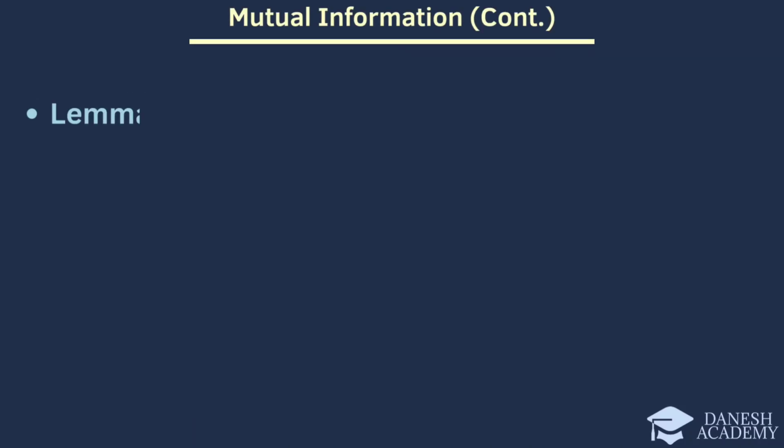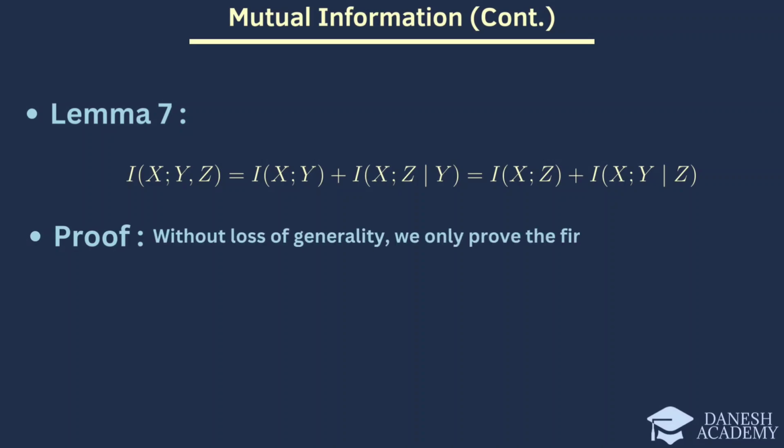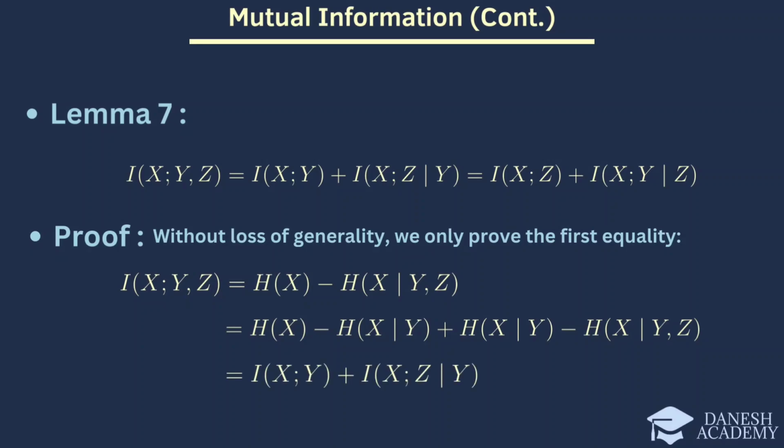Now we introduce Lemma 7 regarding conditional mutual information. Lemma 7 is defined as follows. This lemma shows that the mutual information between X and the pair Y and Z can be decomposed into the sum of the mutual informations. Let's look at the proof for the first equality. Starting from the definition of conditional mutual information, we have this equation. And rewriting this equation using the chain rule, we get this equation. This can be simplified to this equation now. Thus, we have proved the first equality.